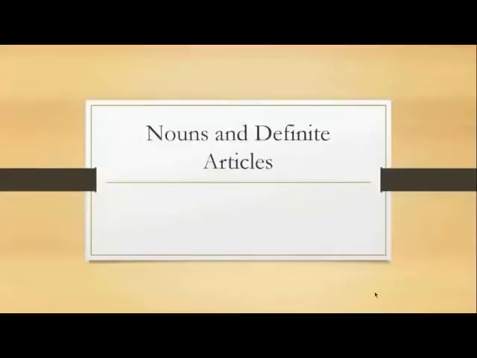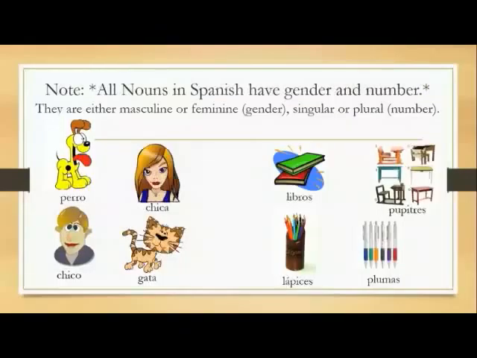Today, we're going to talk about nouns and definite articles in Spanish. All nouns in Spanish have gender and number. Gender refers to a noun being either masculine or feminine, and number refers to the noun being singular or plural. As English speakers, we don't usually have trouble identifying words like brother and father, mother and sister as having gender. But when we think about things like books, desks, pens, and pencils, things that are non-living, inanimate objects, we don't tend to think of those in gender.